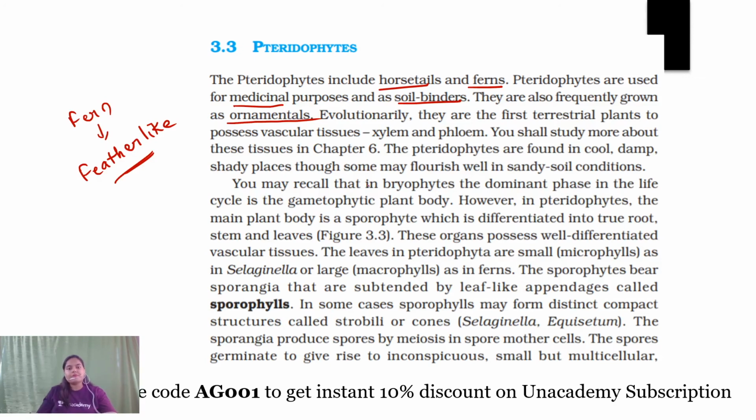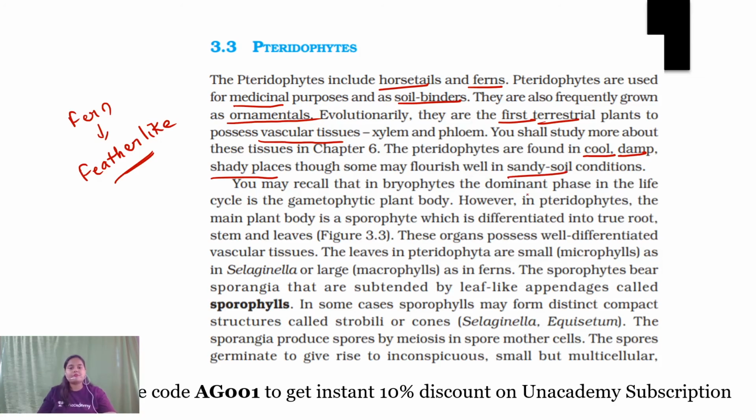Evolutionarily, they are the first terrestrial plants to possess vascular tissues, right? They are the first plants to possess vascular tissue. They are found in cool, damp, and shady places. They may also flourish in sandy soil conditions.